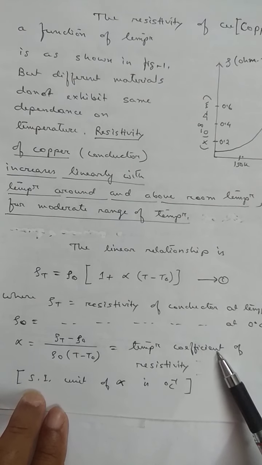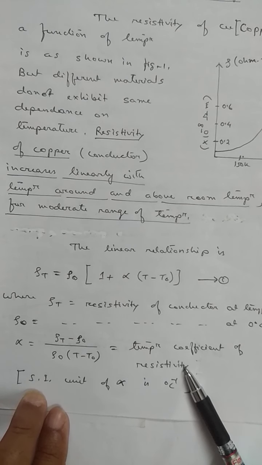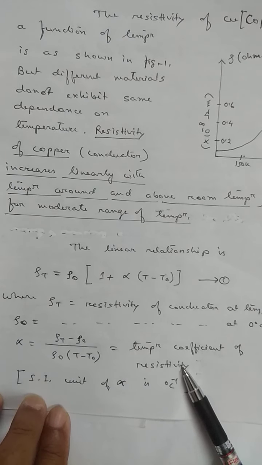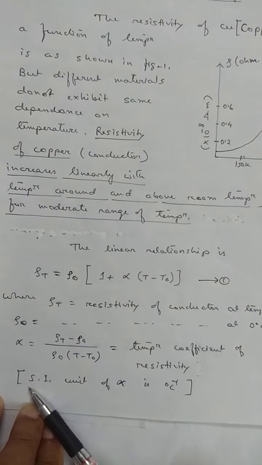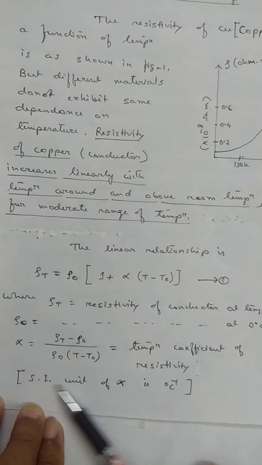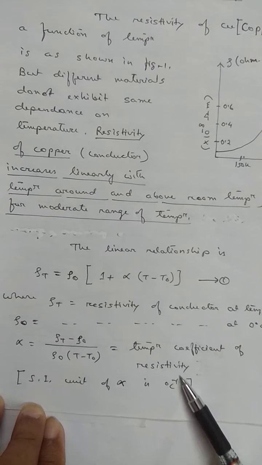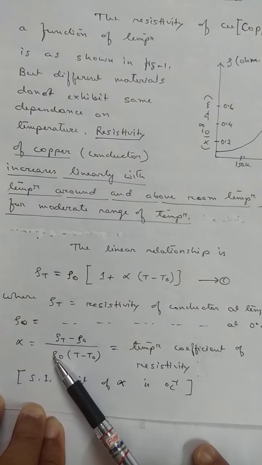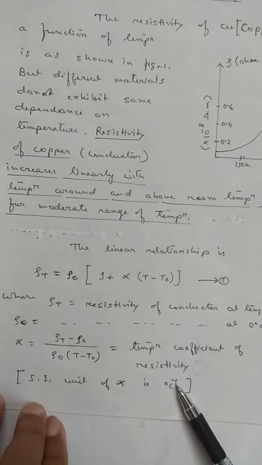This alpha is called the temperature coefficient of resistivity of the metal. What is the SI unit of the temperature coefficient of resistivity? It is Celsius to the power minus 1, because it is a ratio of resistivities, so the resistivity units get cancelled. Only temperature is in the denominator. So, C to the power minus 1.